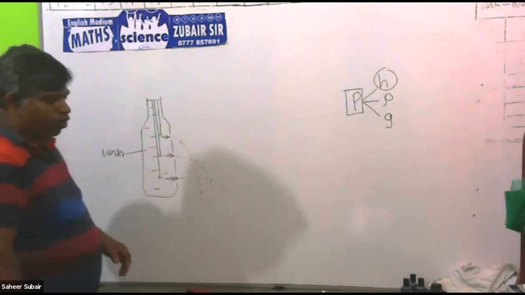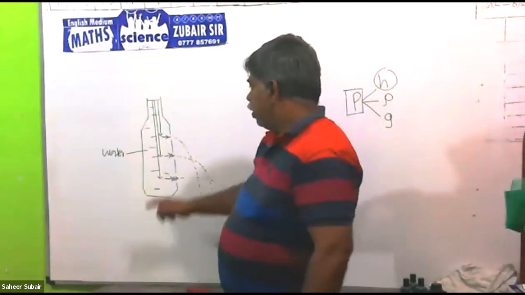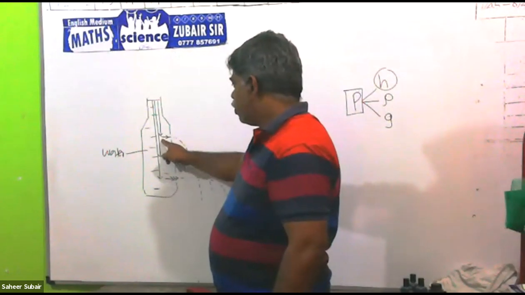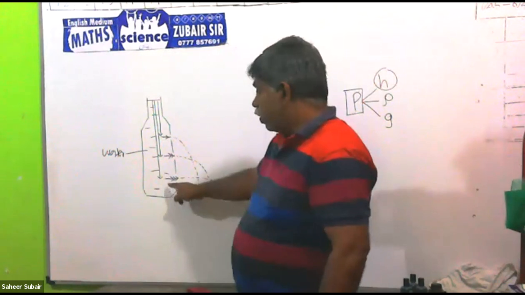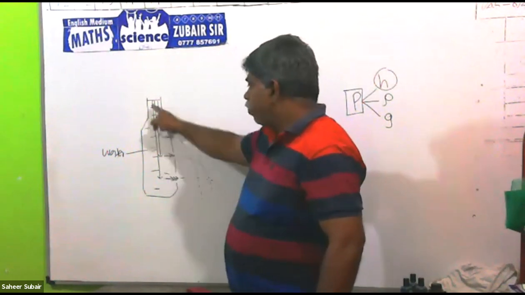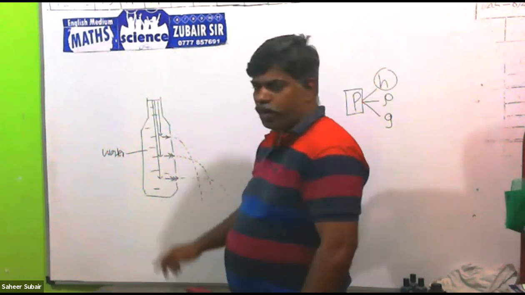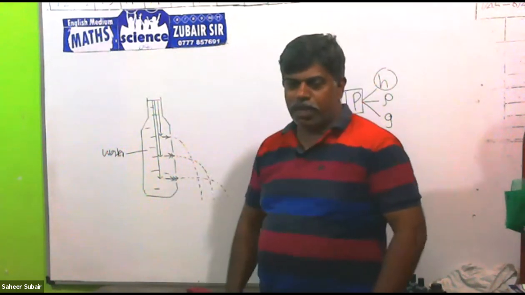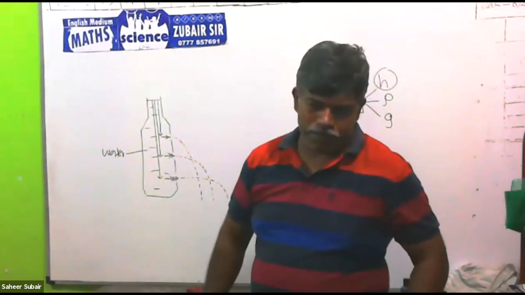Or we can think about the depth. Here the depth is low, so the pressure is low, then the speed is low. Here the pressure is high. Why? Because the depth is high, the water moves out fast. So that says the pressure increases with the depth.